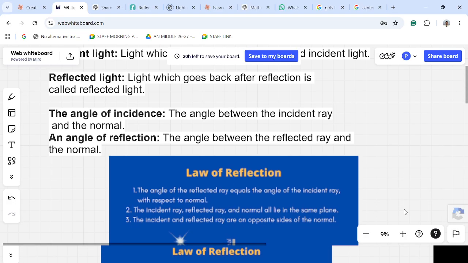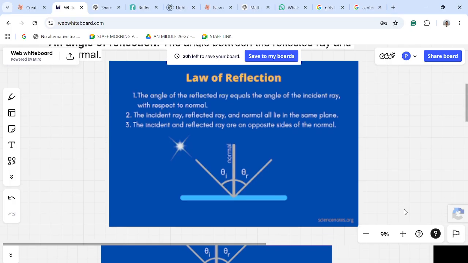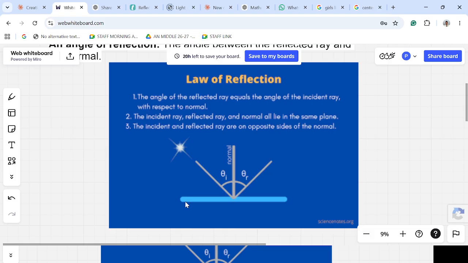Now, angle of incidence and angle of reflection. The angle formed between the normal and the incident ray is the angle of incidence, and the angle formed between the reflected ray and the normal is the angle of reflection. Now see here, this blue one is a plane surface and this shining one is a source of light. I have taken only a single ray of light. When light falls on an object, it reflects. The light which comes first is called the incident ray, and the light which bounces back is called the reflected ray.